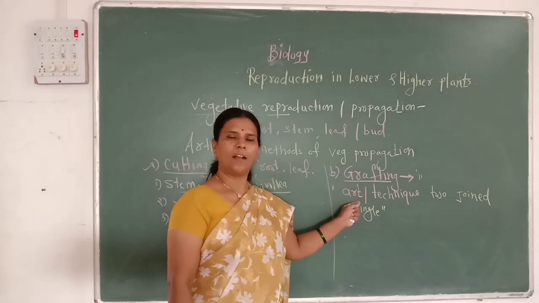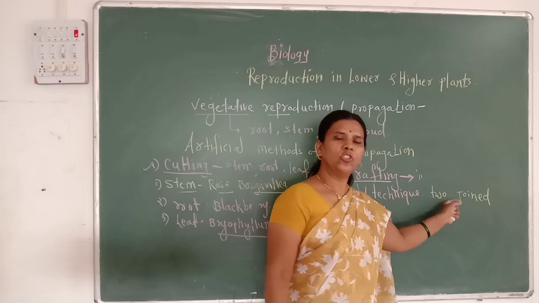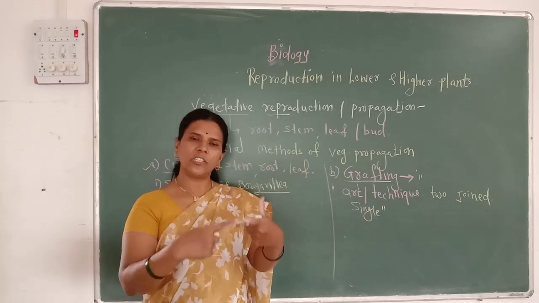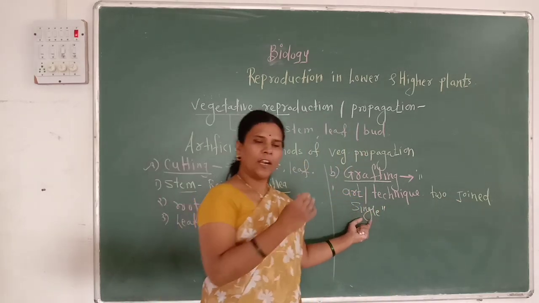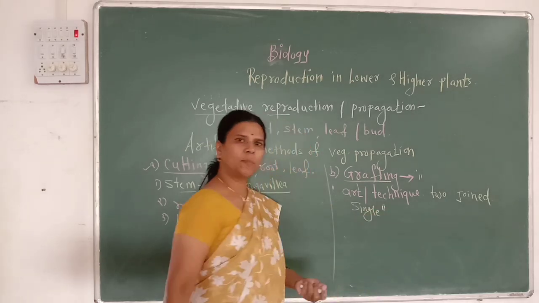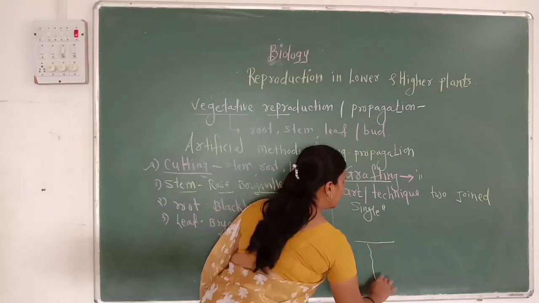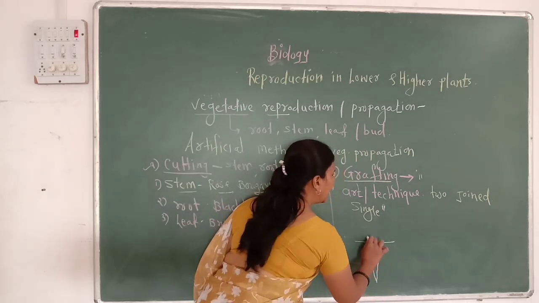Grafting is an art or a technique in which 2 plants are joined together in such a way that they continue their life as a single plant. In this, 2 plants are selected. One plant is with a root system, the rooted plant.